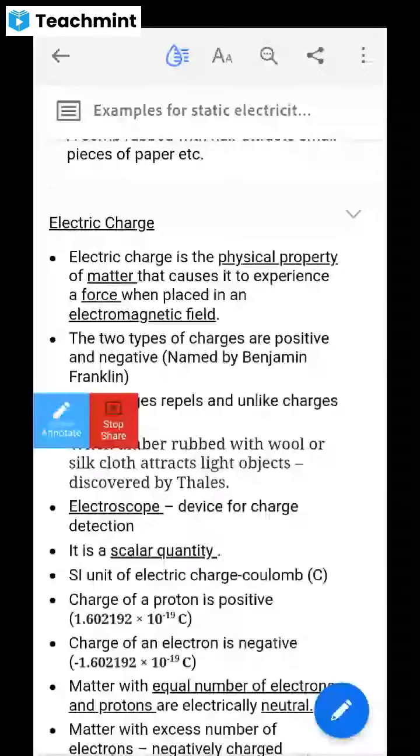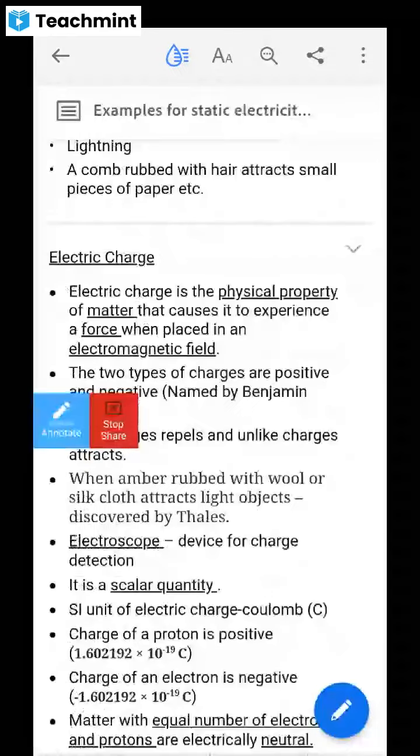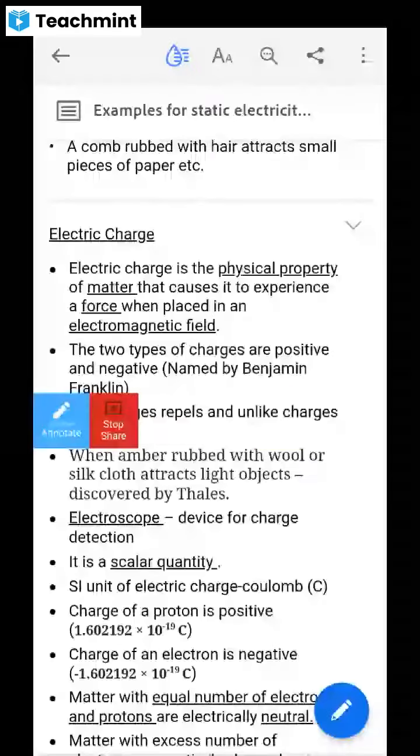So we have two types of charges, experimentally discovered. Our charge detection is done by using an electroscope. Here you can see the electroscope. An electroscope is the device used for detection of electric charge. If we just see a comb, we cannot see that it has a charge. We come to know it has a charge when, while combing our hair, the hair is attracted by it. To detect what type of charge any body has, we go for the electroscope.